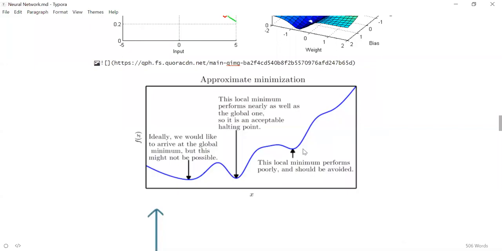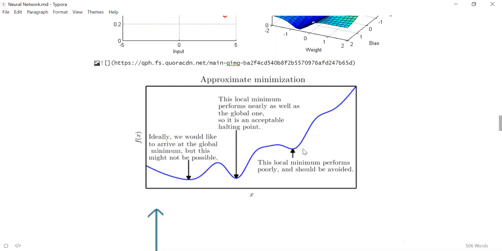But that is how gradient descent works. You start from somewhere, you try to move and go to a minimum. So deep learning is nothing but trying different techniques to reach the global minimum. But what happens is you can get stuck in a local minimum.